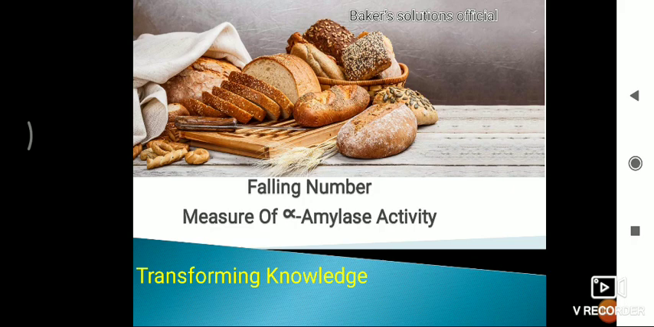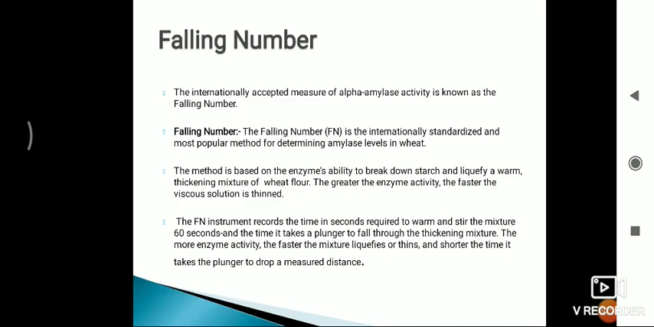Today our discussion topic is the falling number, a measure of alpha amylase activity, and its principle, working and procedure. First, the internationally accepted measure of alpha amylase activity is known as the falling number. The falling number is the internationally standardized and most popular method for determining amylase level in wheat. Now we will discuss the chemistry behind this method.